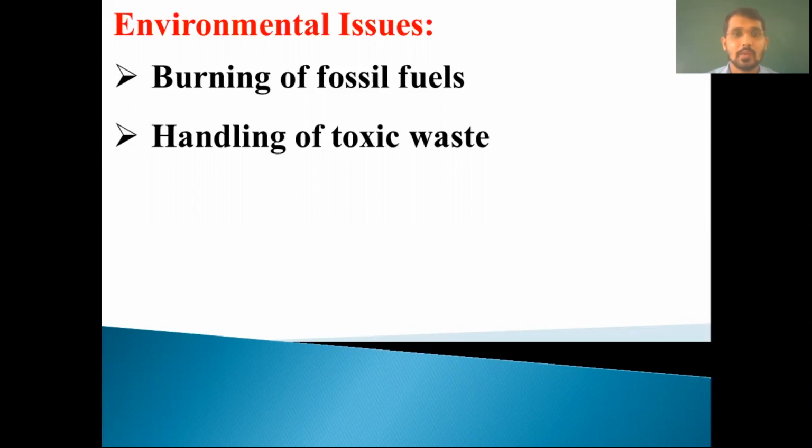So in this lecture, we are going to see environmental issues. The major environmental issues are burning of fossil fuels, for example, we are burning these fossil fuels for generation of power and electricity. We will see that after that, but also handling of toxic waste or handling of wastewater. So among environmental issues, first one is burning of fossil fuel, for generation of power and electricity. These types of processes involve evolution of oxides of sulfur, oxides of nitrogen and carbon dioxide.